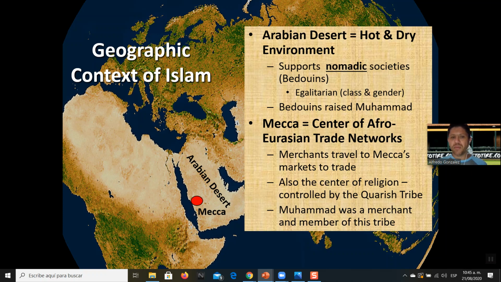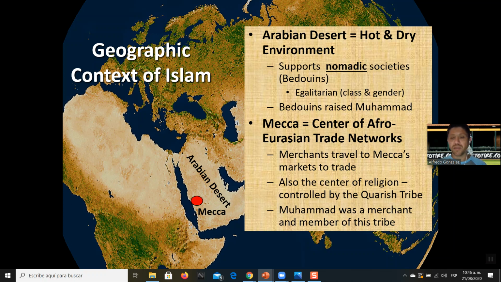In Mecca, they have what they call the Kaaba, and I'll show you a picture in a little bit. The Kaaba is this building where they housed a lot of these idols from different religions. These idols were prayed to by a lot of different merchants. They would come, they would trade, and they would go pray at the Kaaba. The Quraysh tribe controlled Mecca and controlled the trade and controlled prayer there. Muhammad was a merchant and a member of this Quraysh tribe.